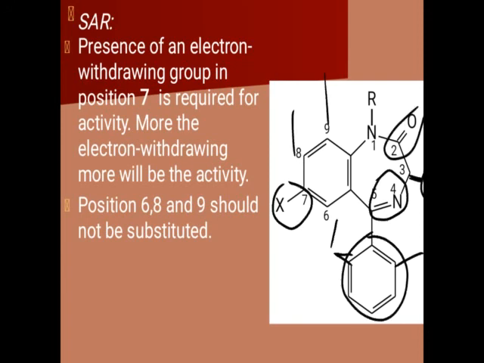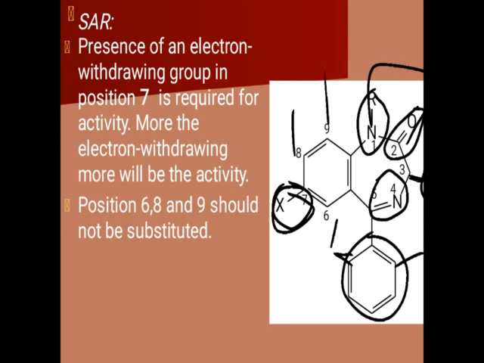Then at the second position, a carbonyl group is required. At the first position, R is there, that is the substitution, so it must be a small substitution for the better activity. Sometimes these are present in the form of a cyclic structure like imidazole, and if such cyclic structures are present, it will show optimum activity. But at that time, the 7th position electron withdrawing group is not necessary. If it is present or absent, it will not affect the activity.